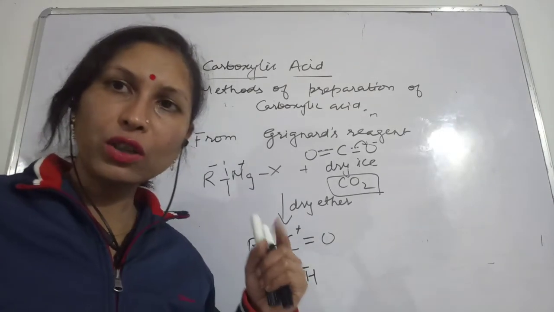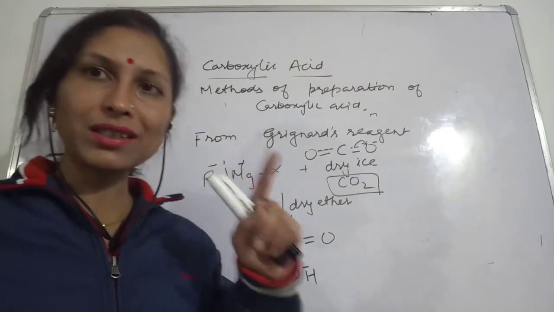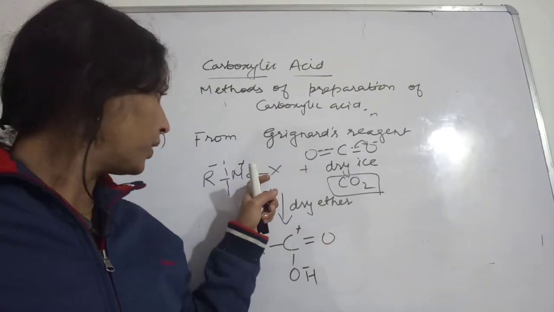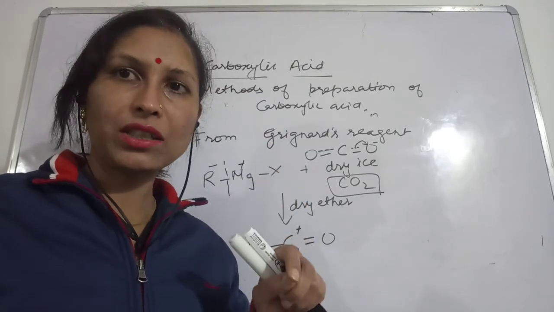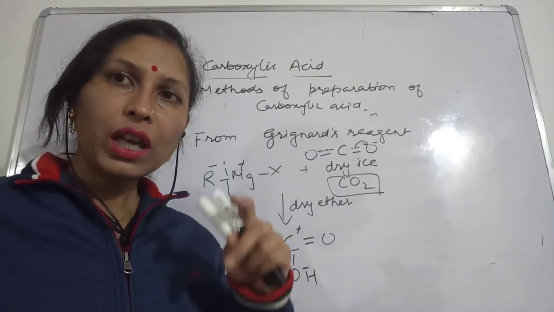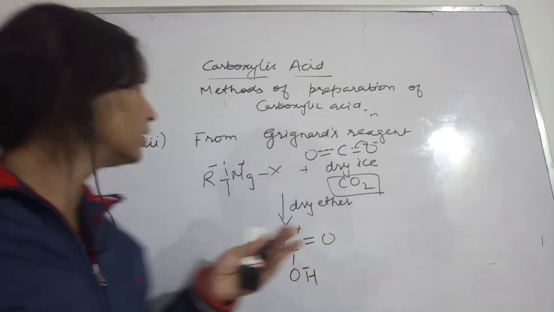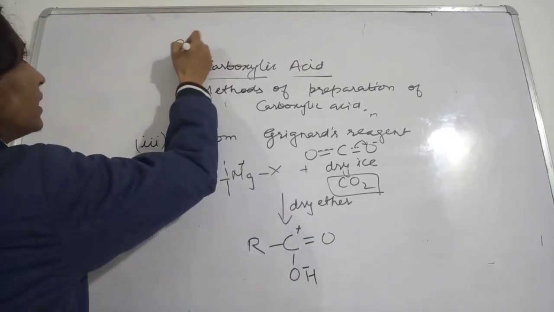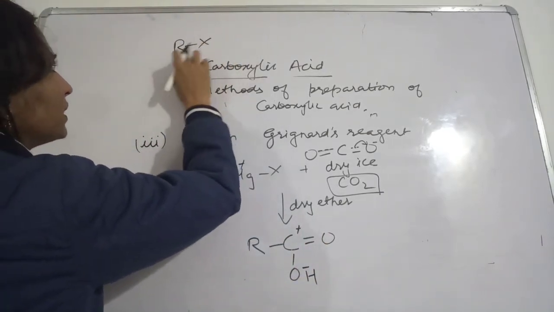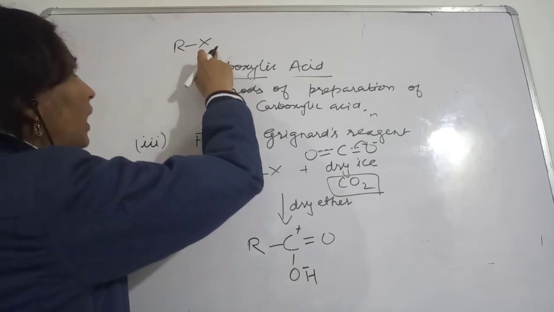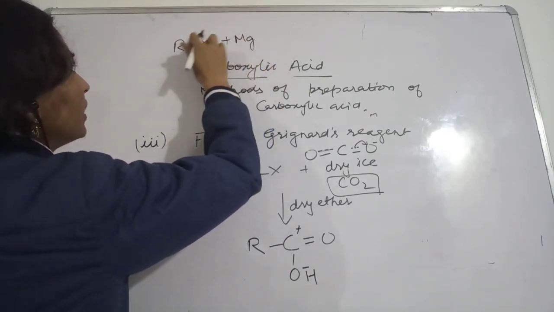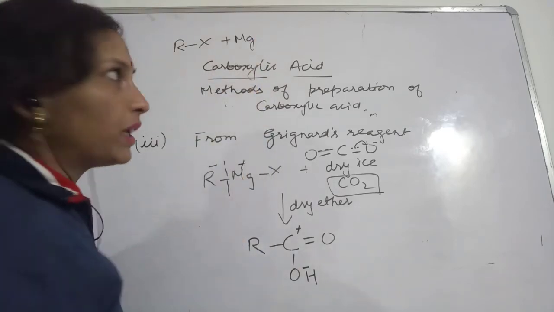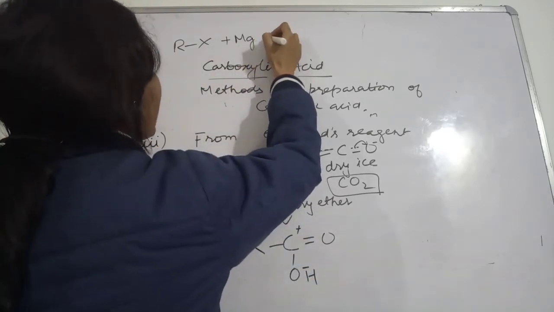And if you want, you can also check, before this we have seen the method from nitriles. Suppose you are starting with RX, the haloalkanes, and allow them to react with magnesium metal in the presence of dry ether.